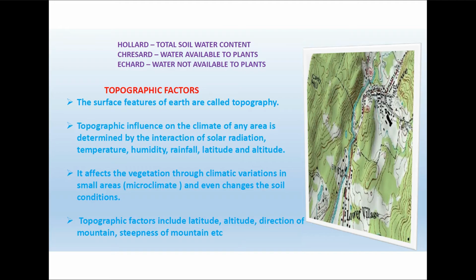Next we have the topographic factors. The surface feature of the earth is called topography. Topography influences the climate of an area, and it is also determined by the interaction of the solar radiation, temperature, humidity, rainfall, latitude and altitude. Topographic factors affect the vegetation through climatic variation in small areas, which is called microclimate, and it also changes the soil profile. The topographic factors include the latitude, altitude, direction of the mountains, steepness of the mountains, etc.